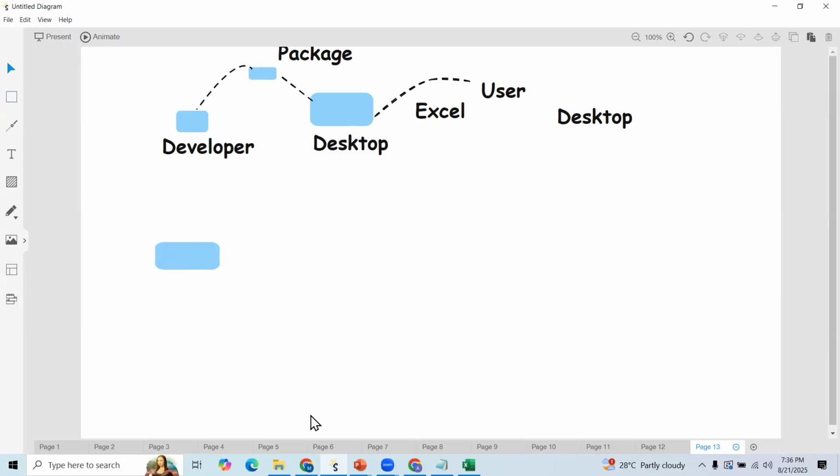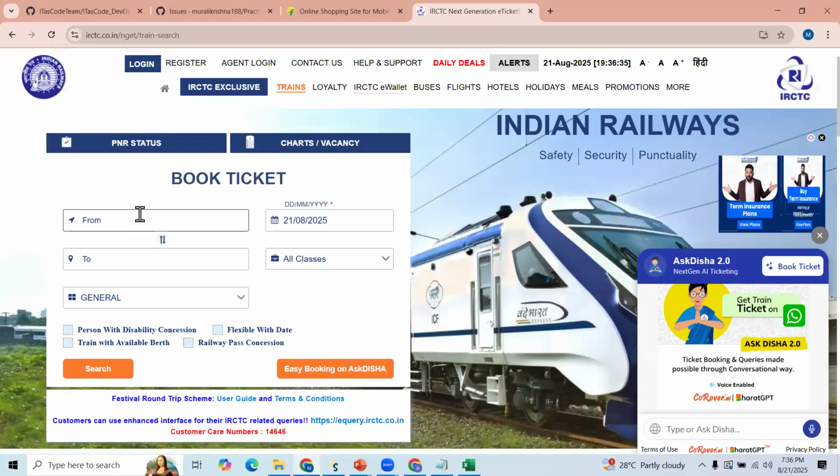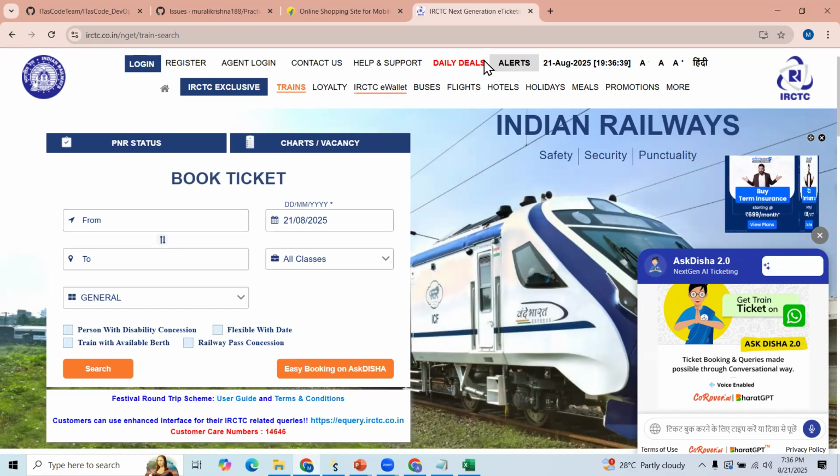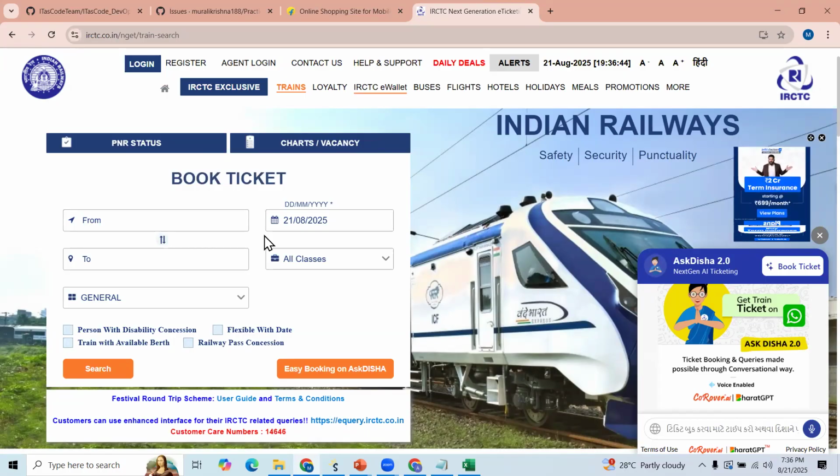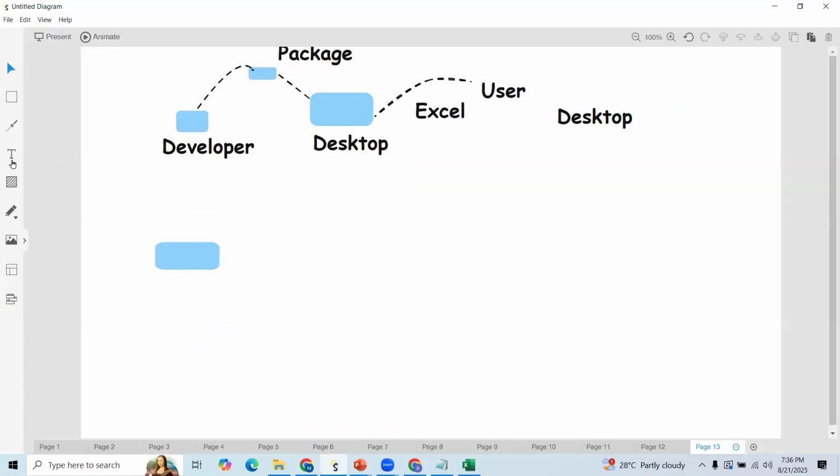The code is nothing but the business logic. Whoever is trying to book tickets first needs to mention source, destination, and category. Once it is done, the process will happen. For all these things, our developers will develop business logic and code.